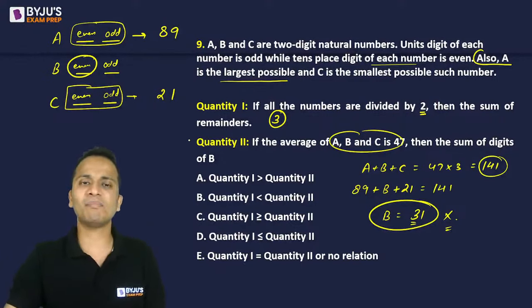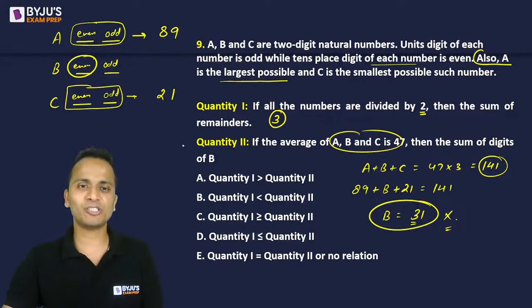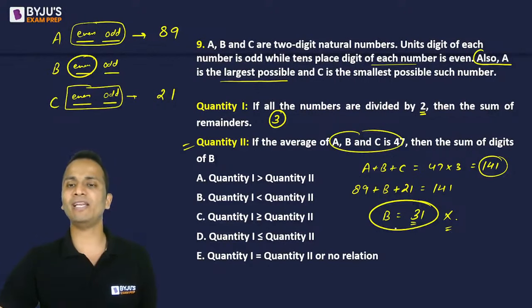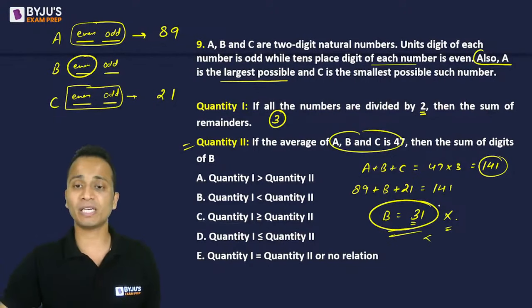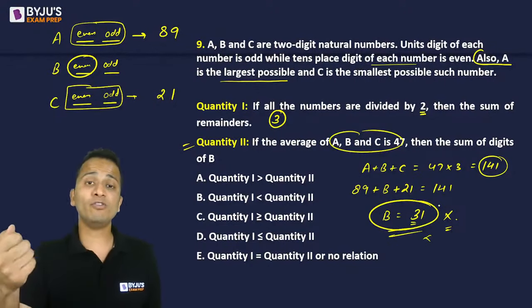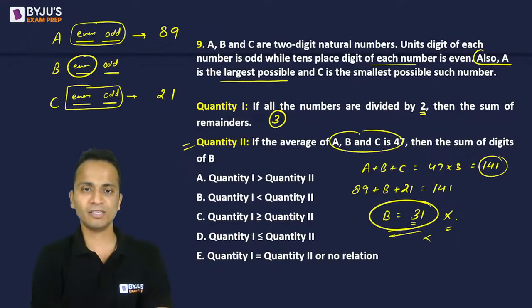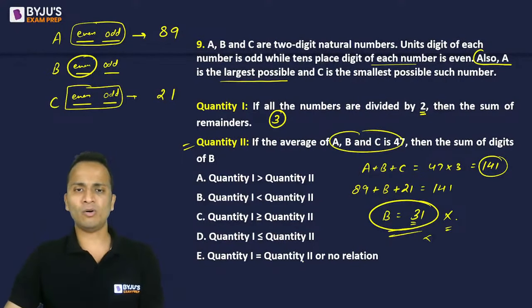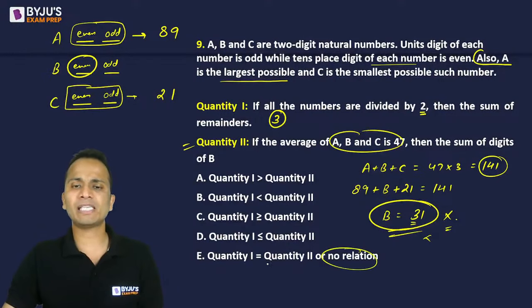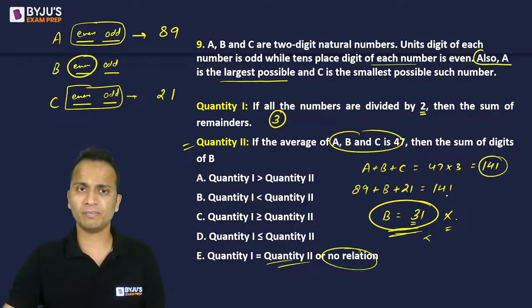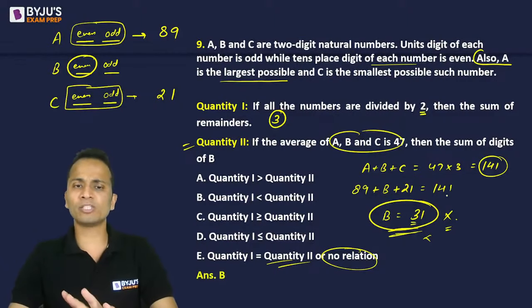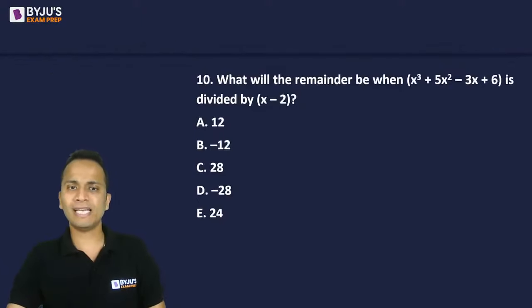There is some mistake in this question, because the value of B is not coming out to be a correct number. No relation can be established. It's not possible, right? So please ignore this question and let's move on to the next question, the last question for the day.